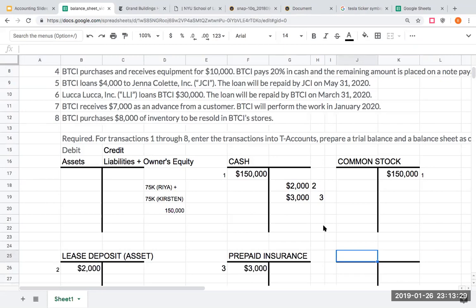Equipment is an asset because it is giving me future economic benefit. Please go back and see my 3rd video, actually I think it's the 2nd one, where I go through the different types of categories. So right here, I'm going to be debiting equipment for $10,000.